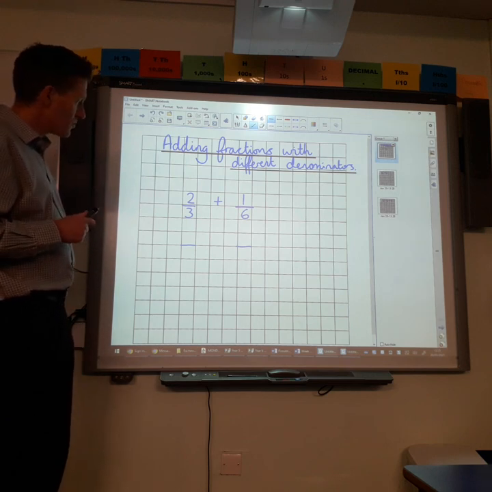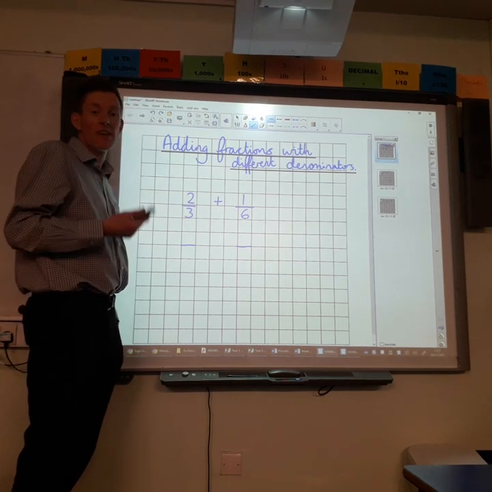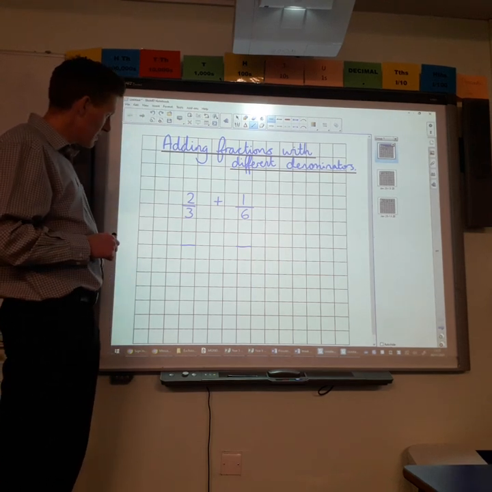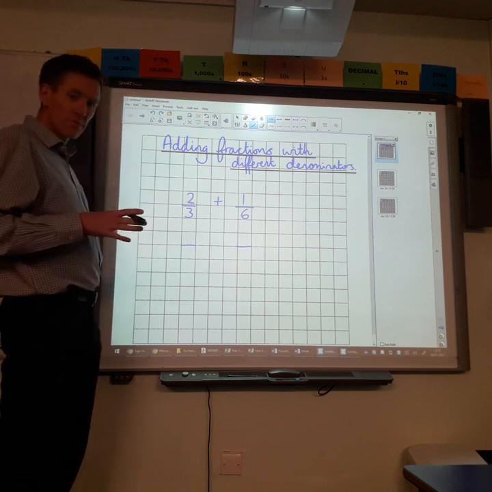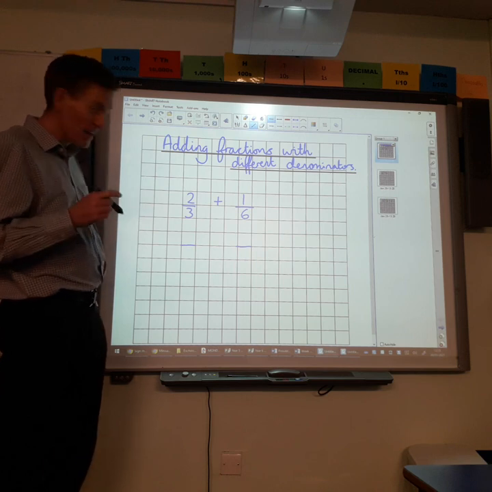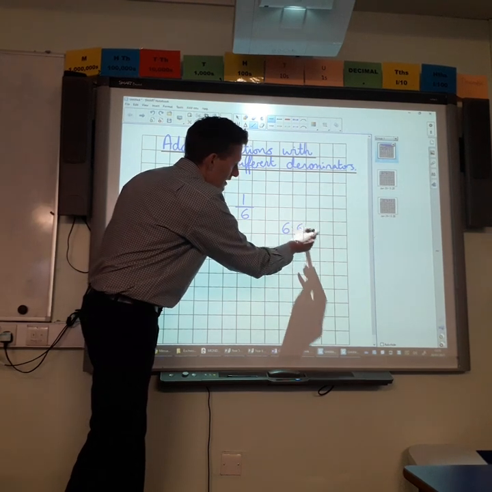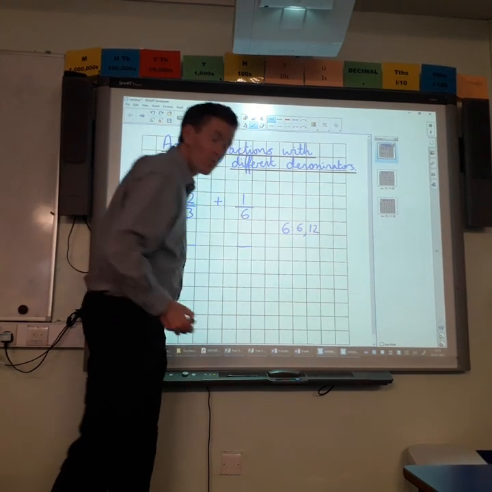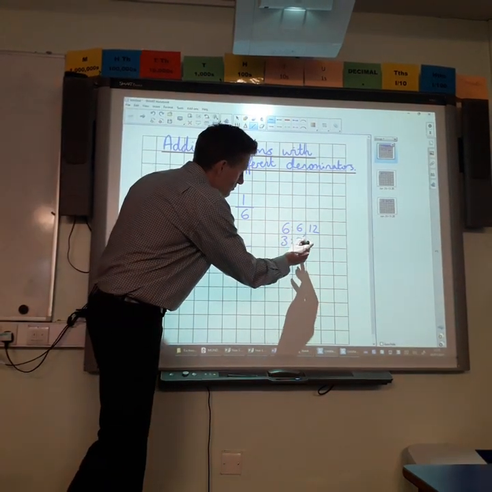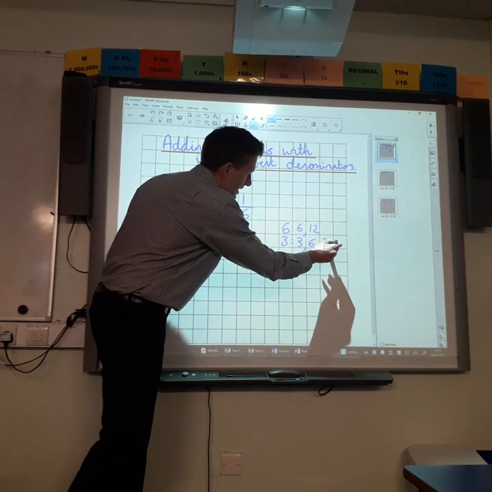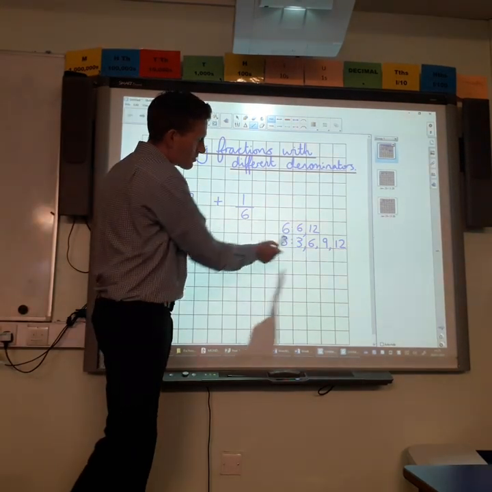So what we need to do here is look at this one's in thirds and this one's in sixths. And we need to turn them so they have the same denominator. So we think about our 6 times table and our 3 times table, and I'm just going to write those out for us now. I'm going to write out a couple of multiples from my 6 times table, and then my 3 times table: 3, 6, 9, 12. And what we're looking for is a number that's in both times tables.